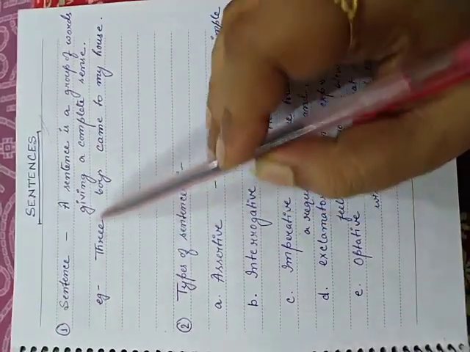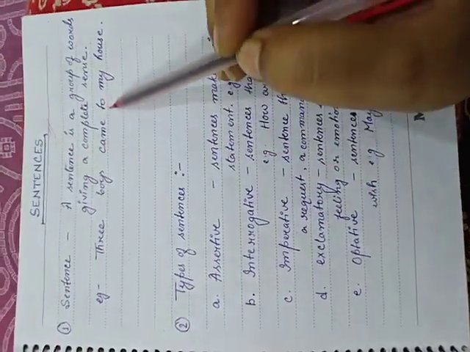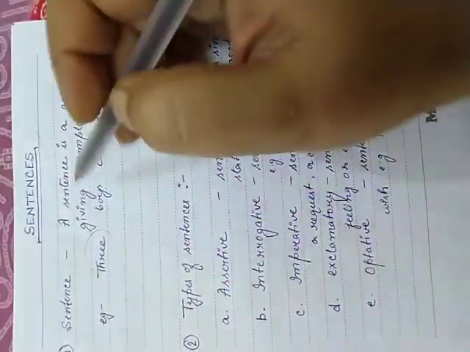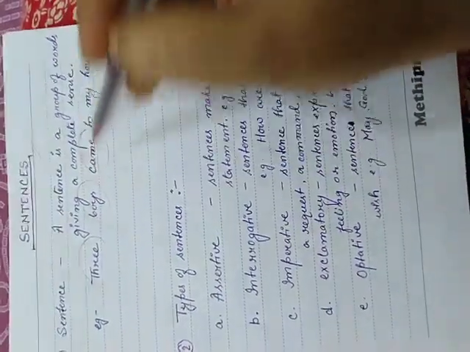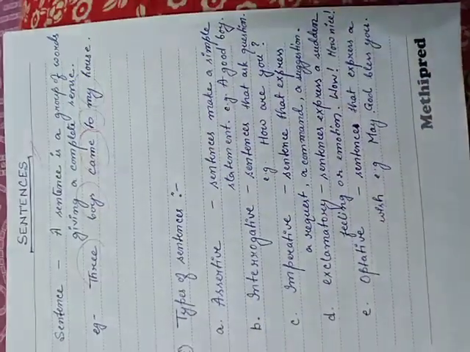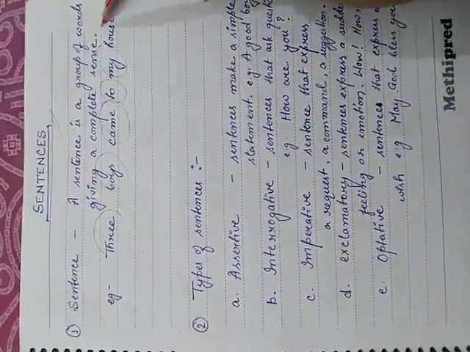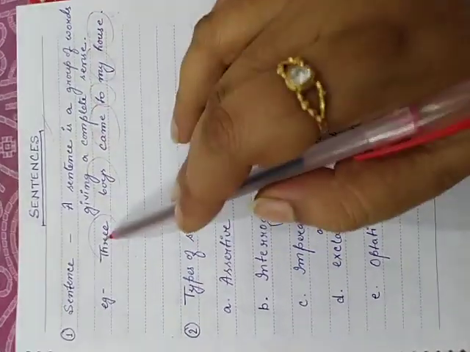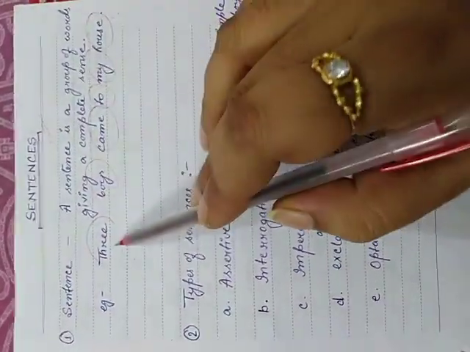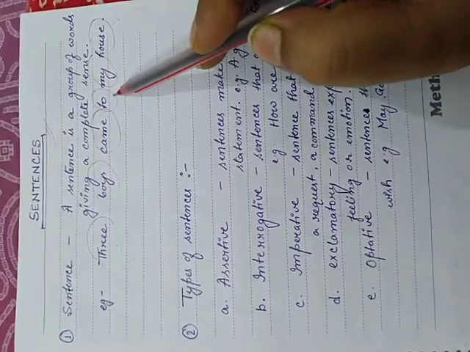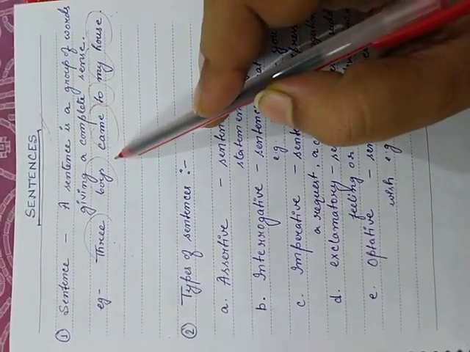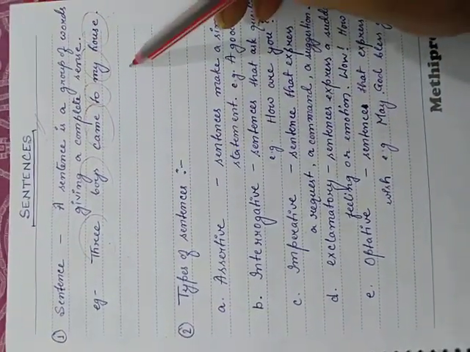These are different words: this, one, came, to, my, all are different words. They are arranged in a systematic way, so that after reading those words, we understand the meaning of this line. Then only we will call it a sentence.